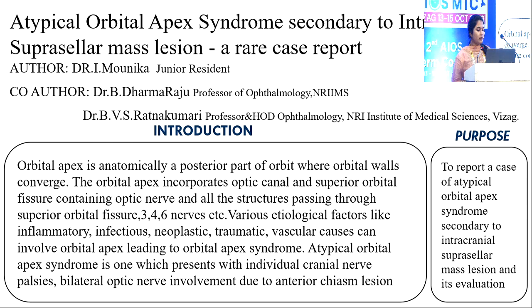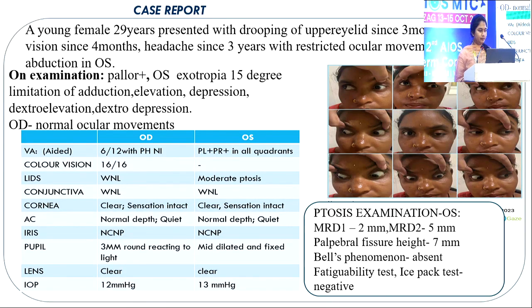Various etiological factors like inflammatory, infectious, neoplastic, traumatic, vascular causes can also involve orbital apex, leading to orbital apex syndrome. Atypical orbital apex syndrome is one which presents with individual cranial nerve palsies, bilateral optic nerve involvement due to anterior chiasm lesion. Case report: a young female 29 years presented with drooping of upper eyelid since 3 months, defective vision